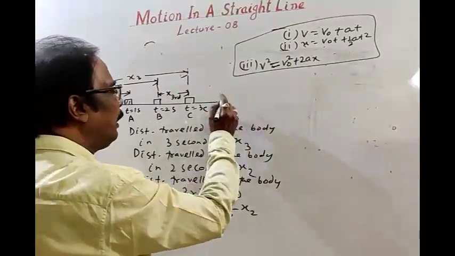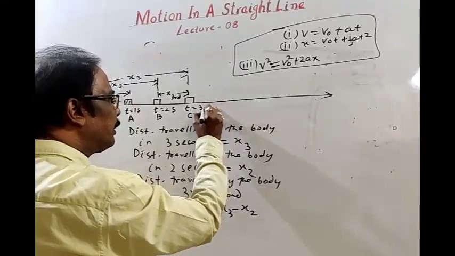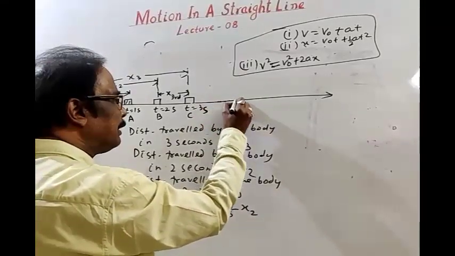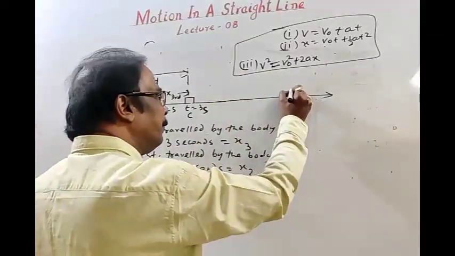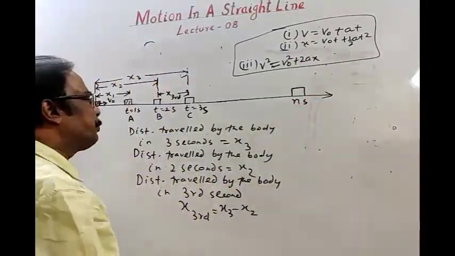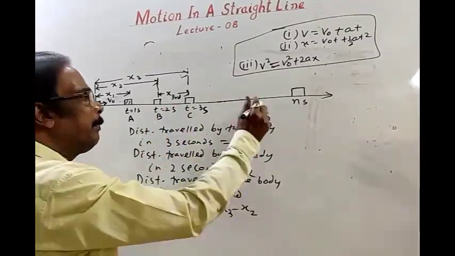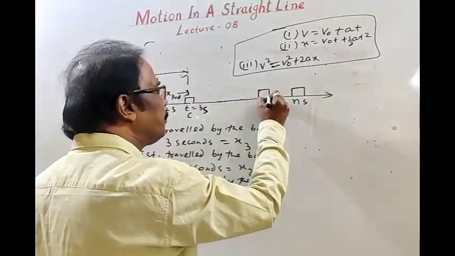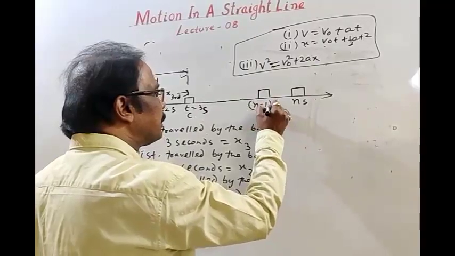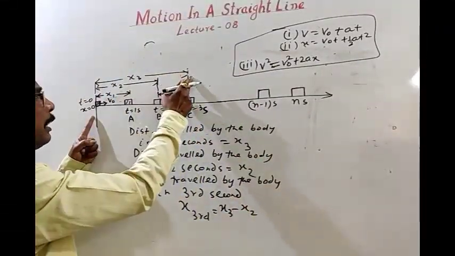Similarly, if the body continues its motion, let this be 4 seconds, this 5 seconds, this 6 seconds, and up to any time n second. See student, before 3 seconds the time was 2 seconds; before n second the time was n minus 1 second. In 3 seconds the body has covered a distance x3.